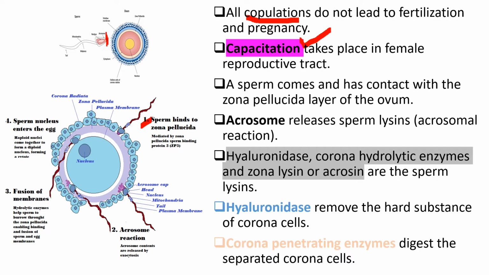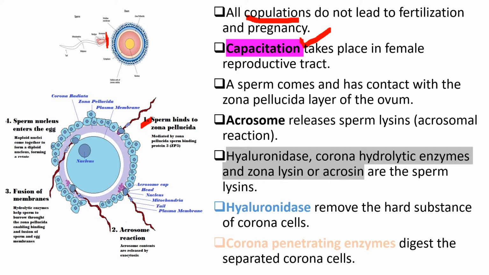When the secretions of the reproductive tract of the female clean the acrosome, these receptors become exposed and the sperm becomes activated. Simply we can say that capacitation is nothing but the activation of sperms. It takes place in the female reproductive tract.